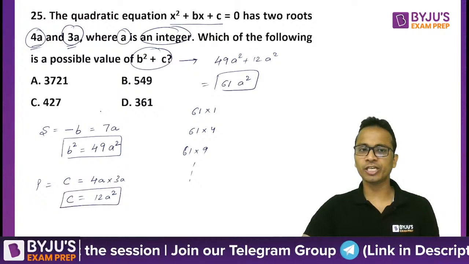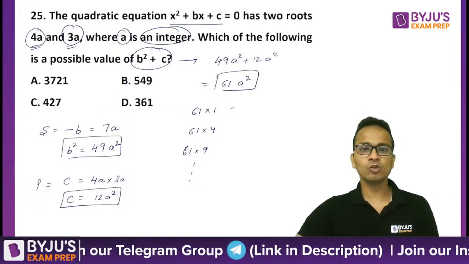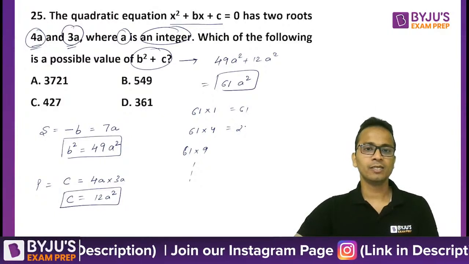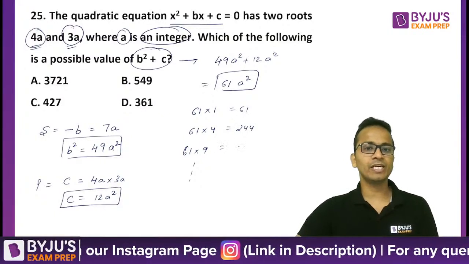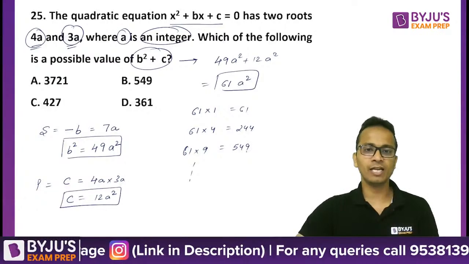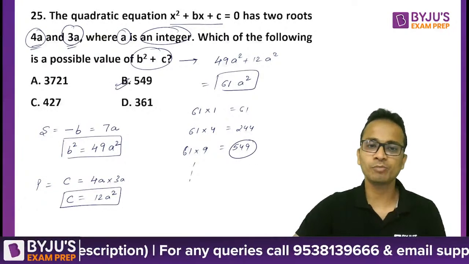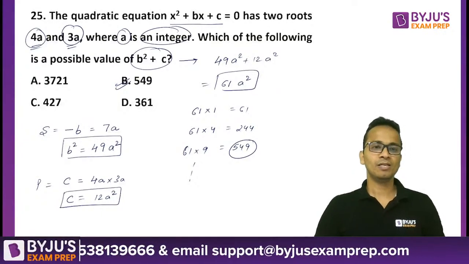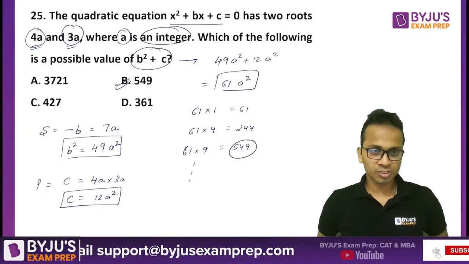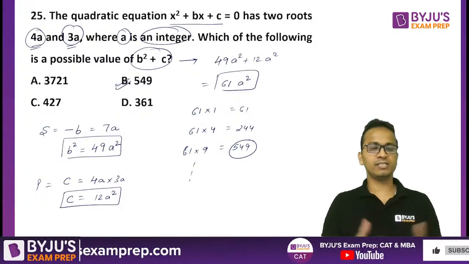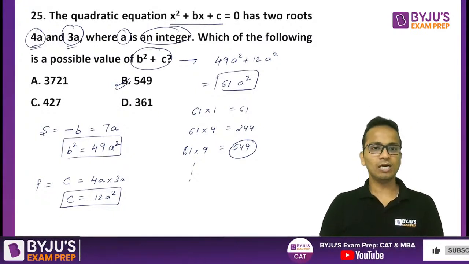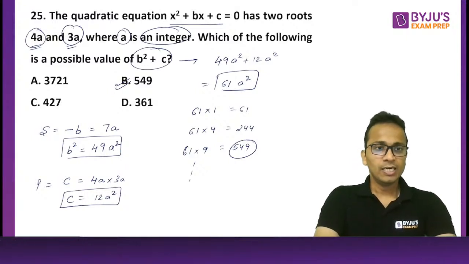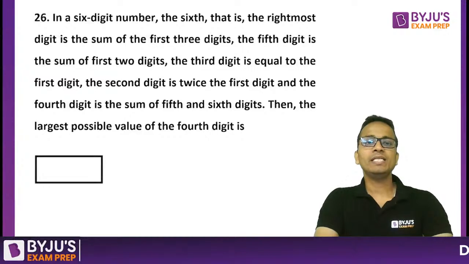Among the options, you can check it very easily. So 61 into 1 is 61, 61 into 4 is 244, and 61 into 9 is 549. 549 is among the options and can be easily marked as the answer. So one of the easiest questions that you will get is there in front of you. So the correct answer is option B, that is 549. Let's quickly move on to question number 26.